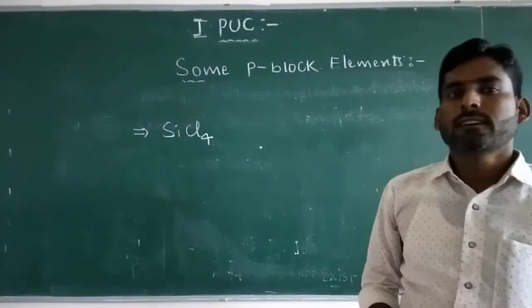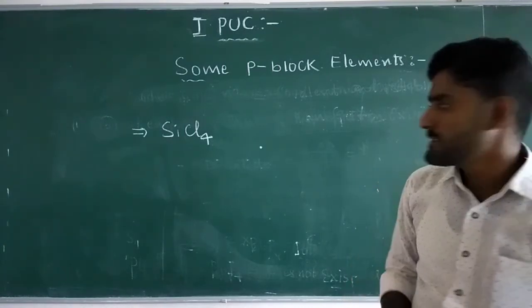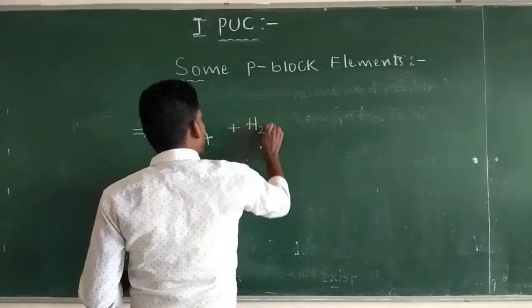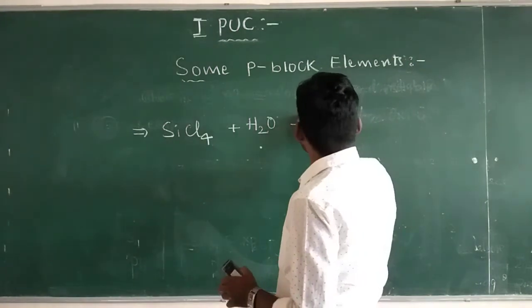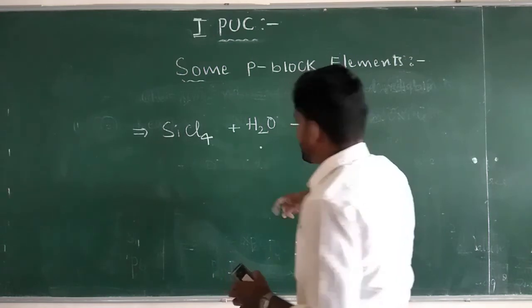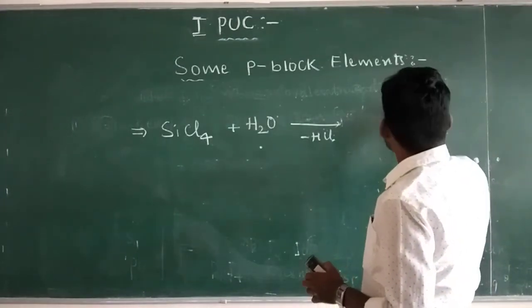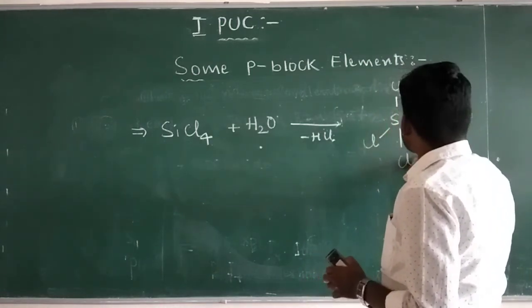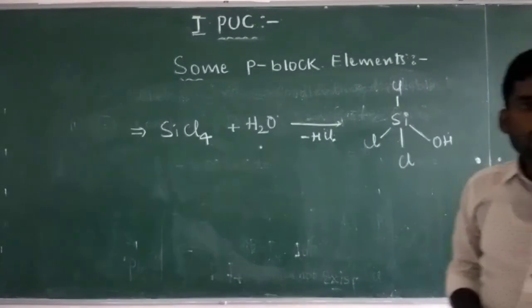So tetrachlorides of group 14 elements on hydrolysis take place by the removal of an HCl molecule to form Cl3SiOH. Tetrachlorosilane or silicon tetrachloride on hydrolysis,